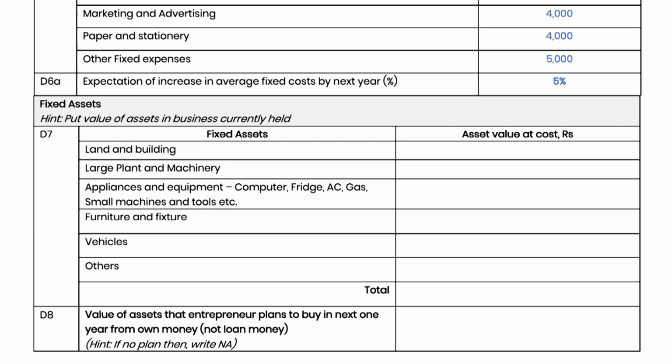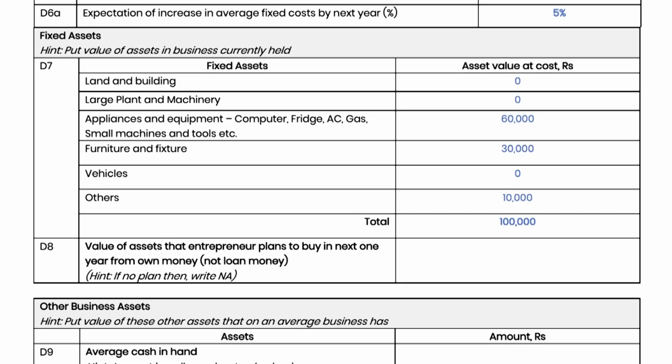In table D7, fill the estimated current value of the fixed assets of the business. Vitta Sakhi must verify that the fixed assets being entered here actually exist. Here, only the value of assets related to the business should be recorded and not the personal assets of the entrepreneur. In D8, fill the amount worth of fixed assets that the entrepreneur plans to buy in the next 1 year from her own sources. Do not include the fixed assets planned to be purchased from the loan amount, as it would already